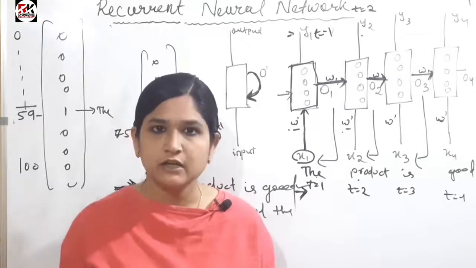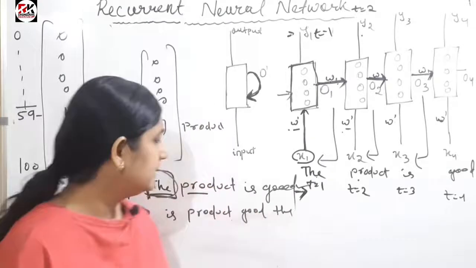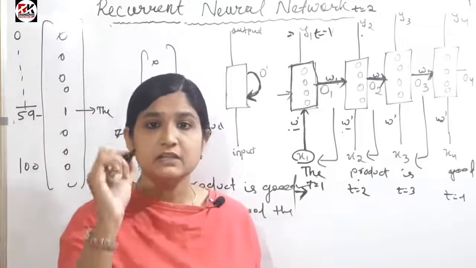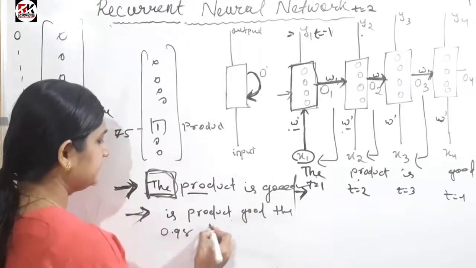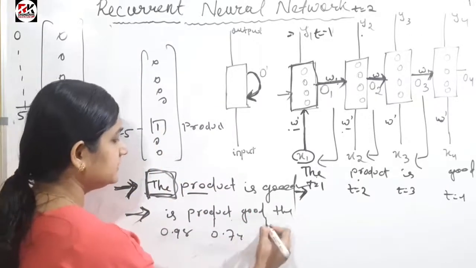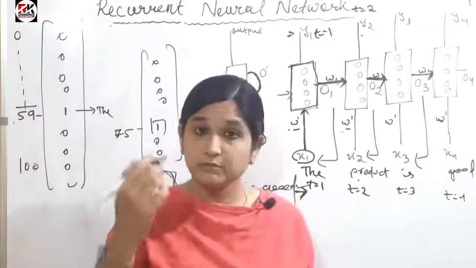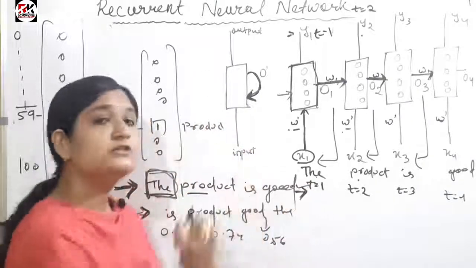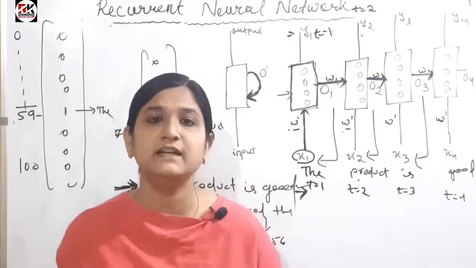There are other techniques also, like GloVe and Word2Vec, where individual words are given some numerical value, like 0.98, 0.74, 0.56. These are some of the techniques used to change English words to numerical values so that the machine will be able to interpret them.